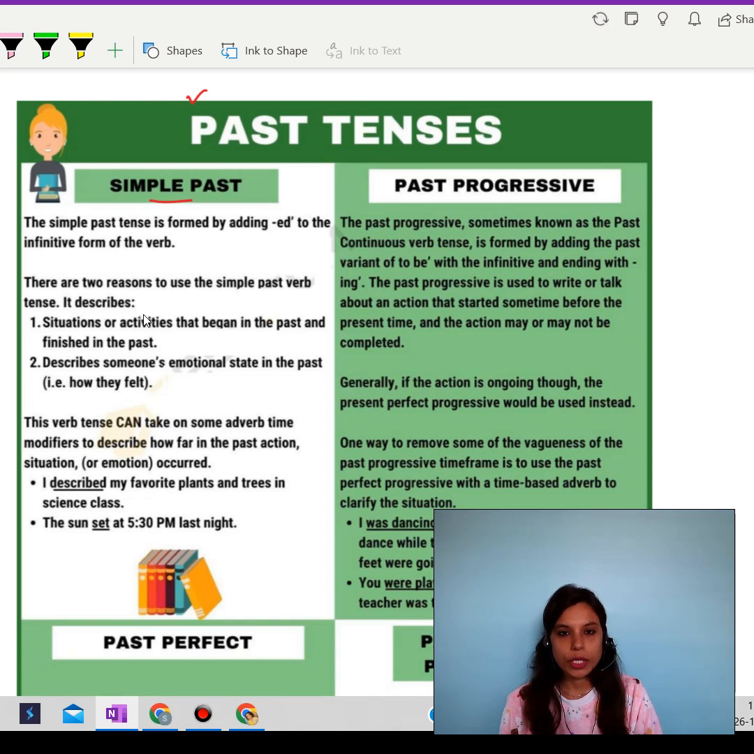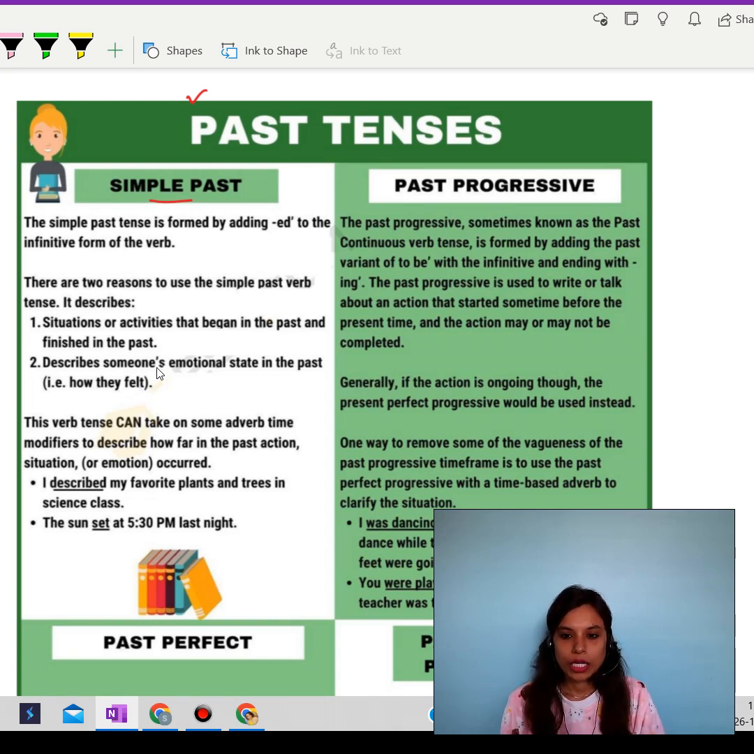And even if we talk about someone's emotional state, like how they felt, that is also past tense. Like, I felt happy. I was happy, I was unhappy. If we talk about those things, then it's talking about the emotions that we had previously. Like, we had already been unhappy for some time, we felt happy for some time. So this means that we are talking about an emotional state that happened in the past. So how we felt is another reason for using simple past tense.